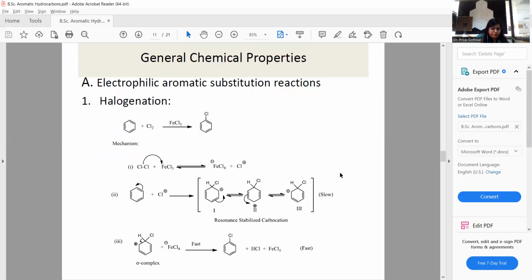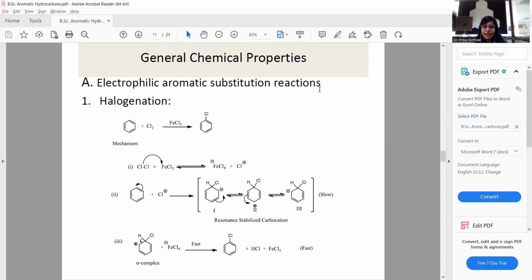Now we discuss some general characteristics of aromatic benzene, which has a general formula of CnH2n-2, as we got from the above slide. Some reactions are electrophilic aromatic substitution reactions.